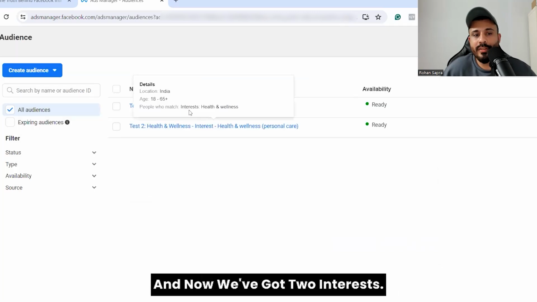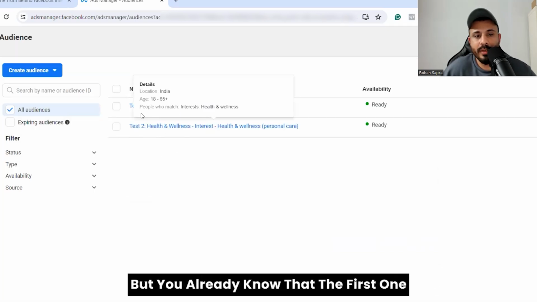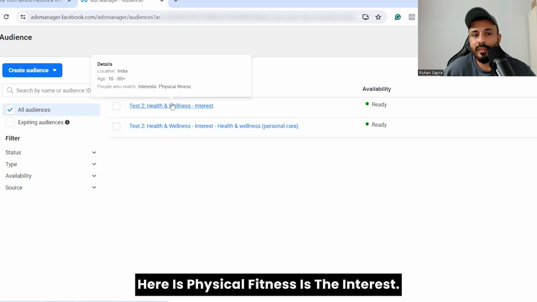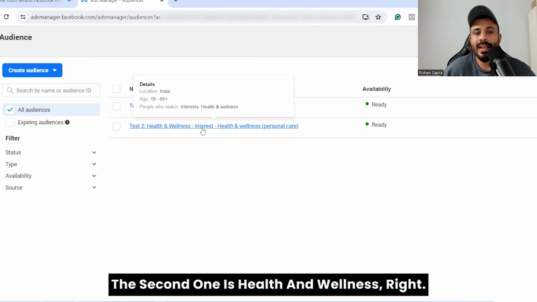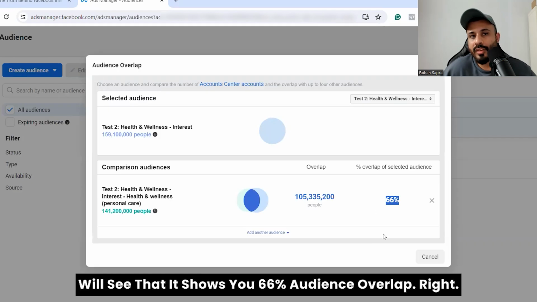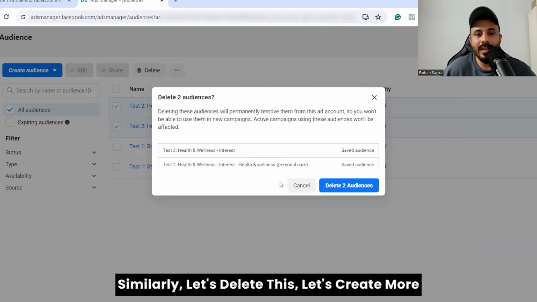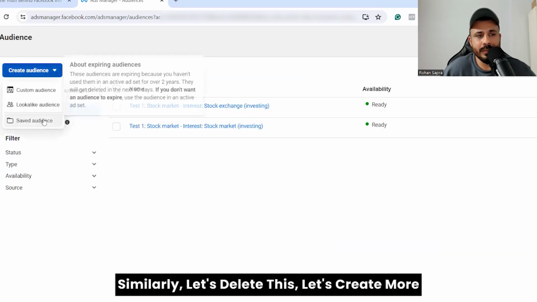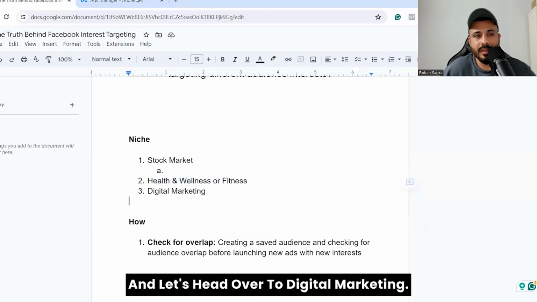And now we've got two interests. I forgot to rename it, but you already know that the first one here is physical fitness is the interest. The second one is health and wellness, right? Let's have a look at audience overlap. And you will see that it shows you 66% audience overlap, right? Similarly, let's delete this. Let's create more and let's head over to digital marketing.